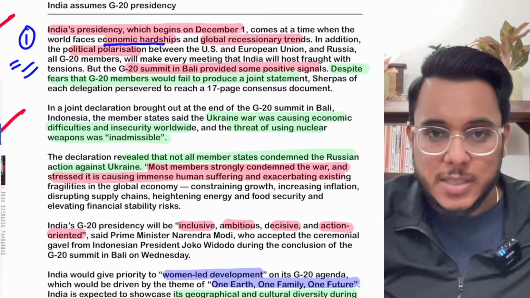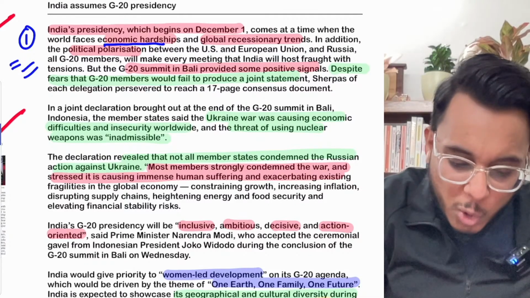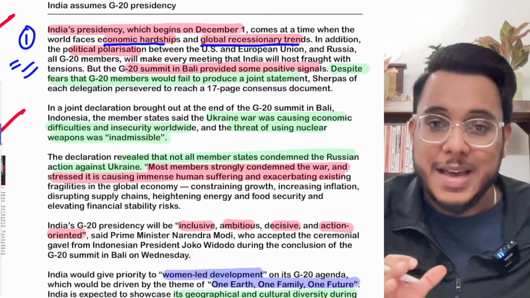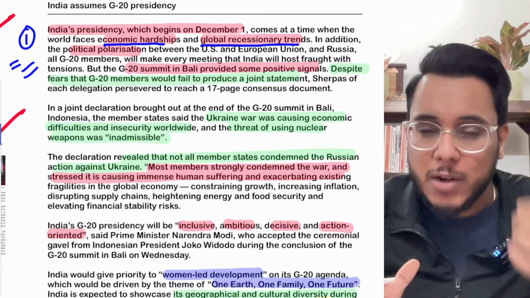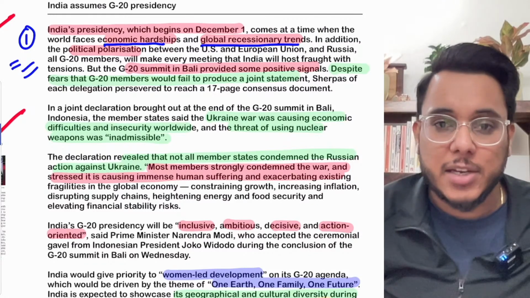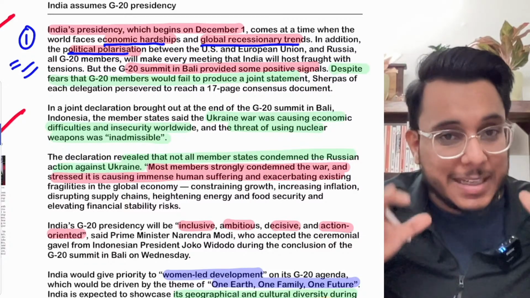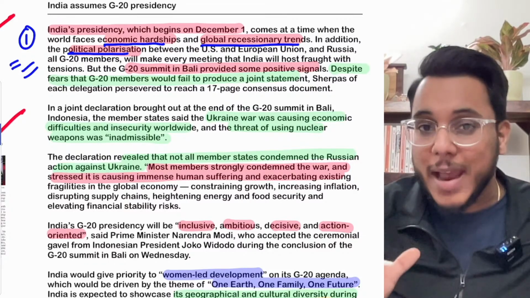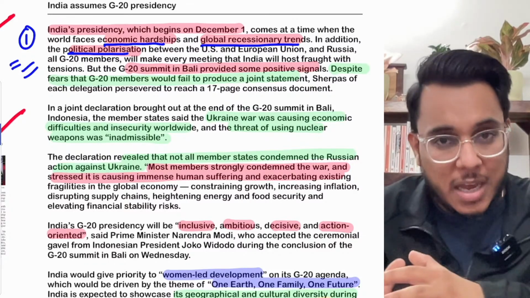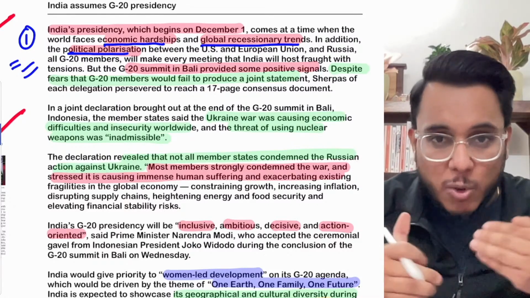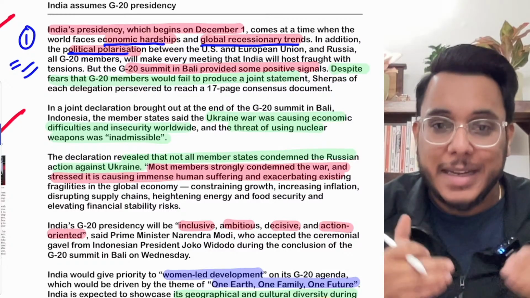Then, guys, we also see that there is a global recessionary trend going on. All the countries are facing a fear of recession, particularly due to two developments, the COVID-19 pandemic and the Russia-Ukraine war that is going on. Then there is political polarization. We see that the world has divided again into two camps, where Russia and China are on one hand and on the other hand there is the Western world. This is making the world more and more dangerous place.